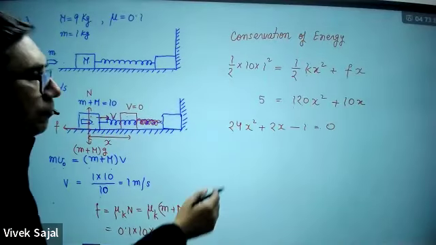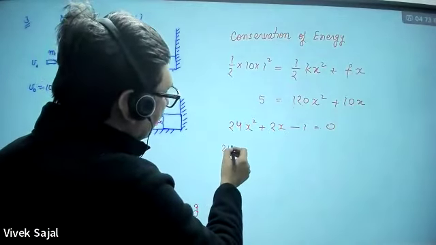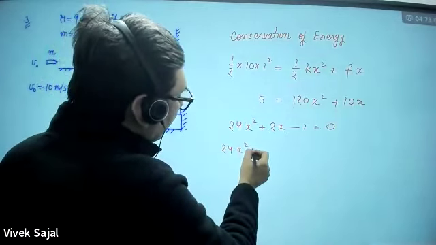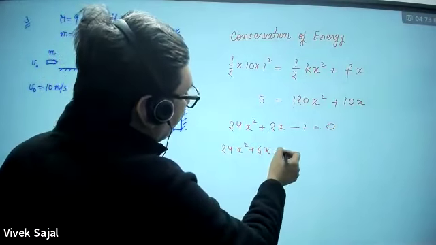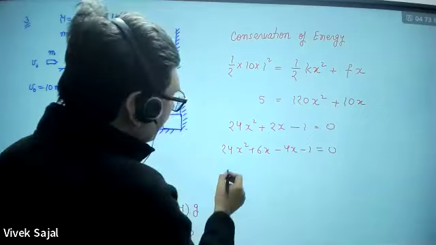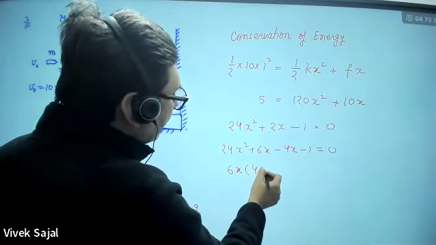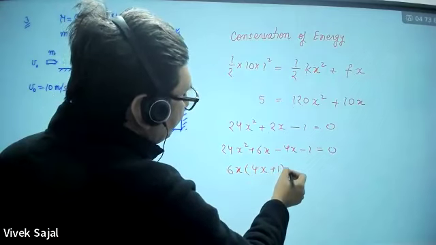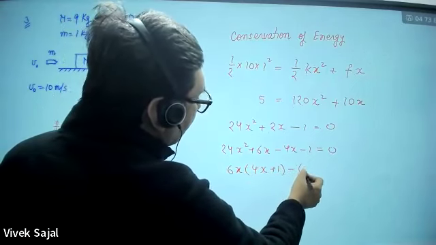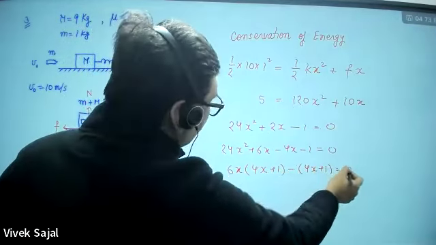Okay, so you have to factorize this. So 6x minus 4x, I think it will work. 24x square plus 6x minus 4x minus 1 equal to 0. So 6x will be common: 6x into (4x plus 1) minus 1 into (4x plus 1) equal to 0.